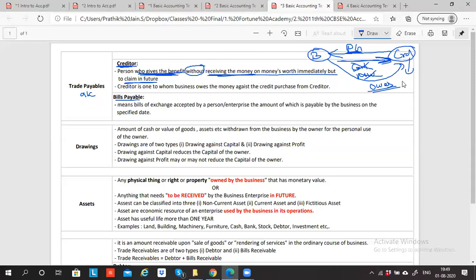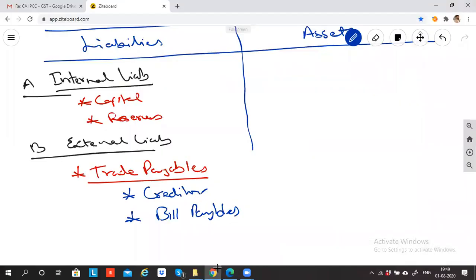By normal English, we call him a supplier or a vendor. A supplier or vendor is a person who is supplying the goods. If he is supplying the goods and not taking the payment, then he is termed a creditor in accounts. He'll be recorded on the liability side of the balance sheet because should you not remember to pay him the money? Why are we recording this creditor? Because this is to remind the business that you need to pay the money. Let's say 2 lakh rupees. You have purchased goods worth 2 lakh rupees and have not made the payment. This gives you a reminder that, boss, please remember to pay him the money. So this is called a creditor.